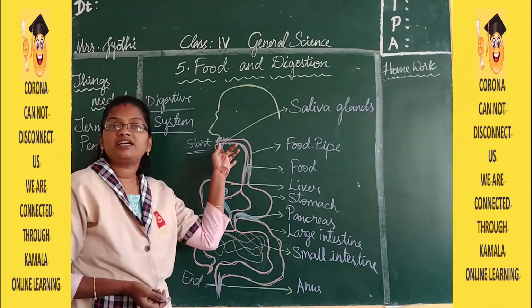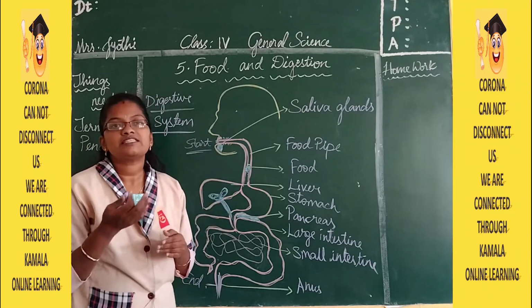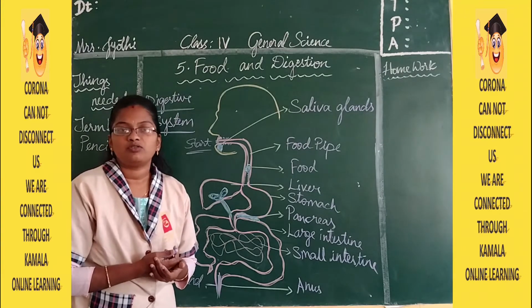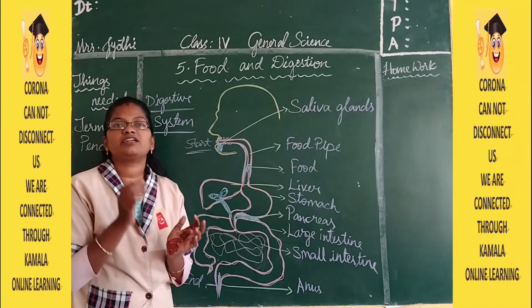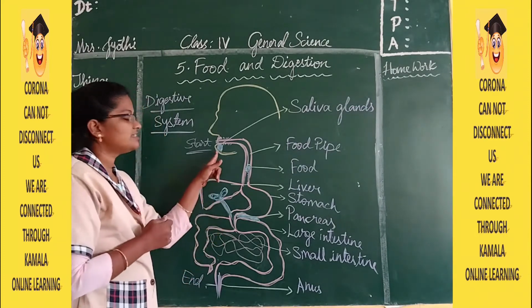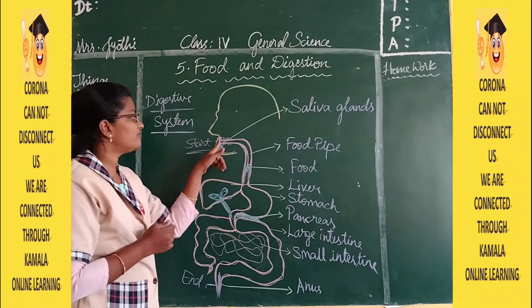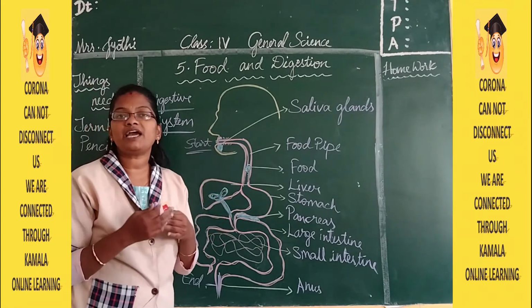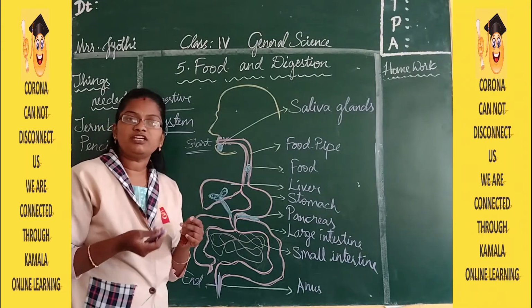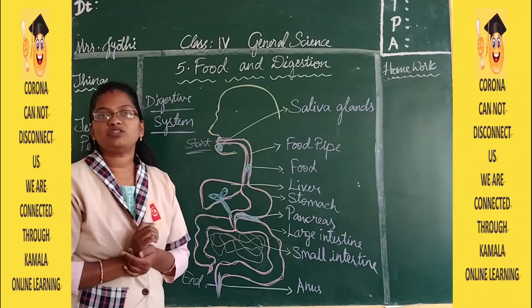These salivary glands produce saliva, the watery substance in your mouth. With the help of saliva we can chew the food properly and make it into a soft ball. Then after chewing it properly you swallow the food.